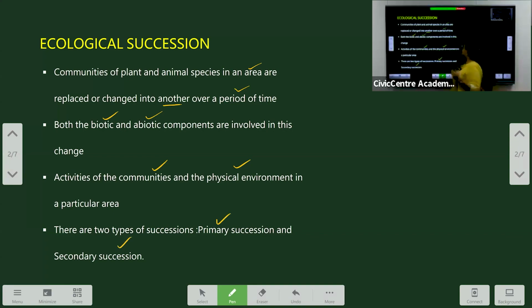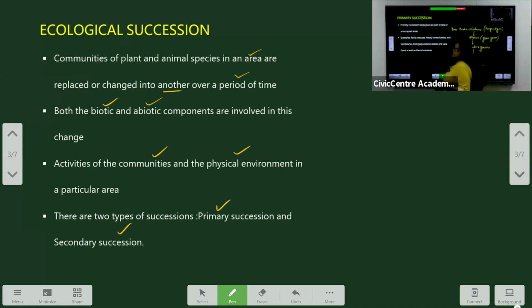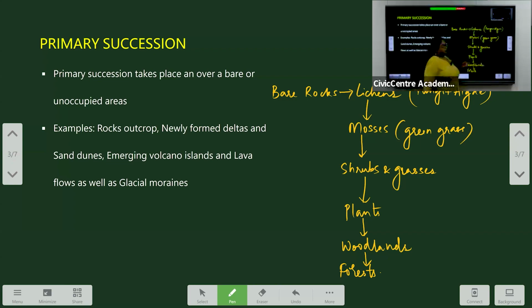Now let's understand the concept of ecological succession using an example. We often find bare rocks, like when there is a lava flow from a volcano and the molten rock solidifies and forms bare rocks. Over a period of time, these bare rocks are invaded by species like lichens, that is fungi and algae living in a symbiotic relationship. When they're invaded by lichens, they start to draw nutrients from the bare rocks. What happens next? They die and they start to decompose.